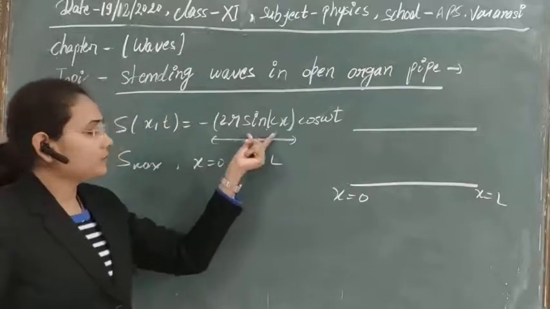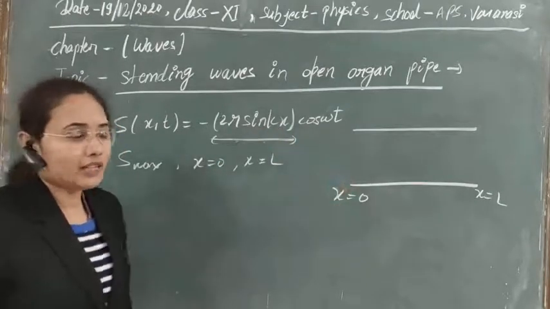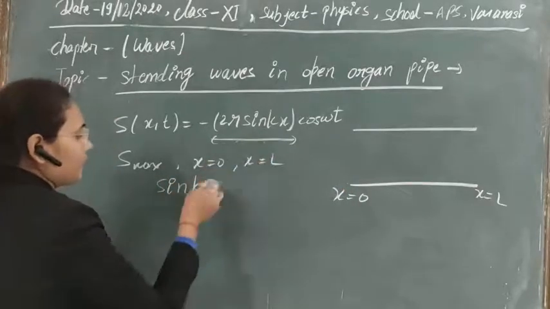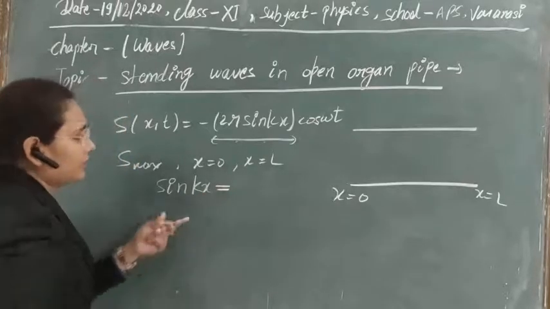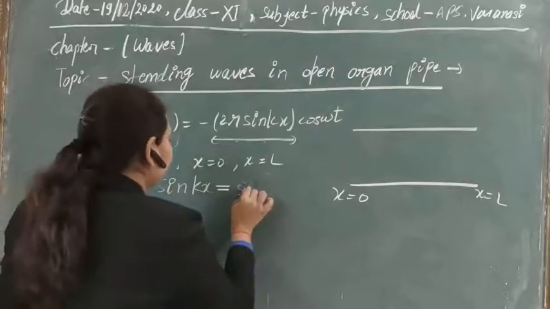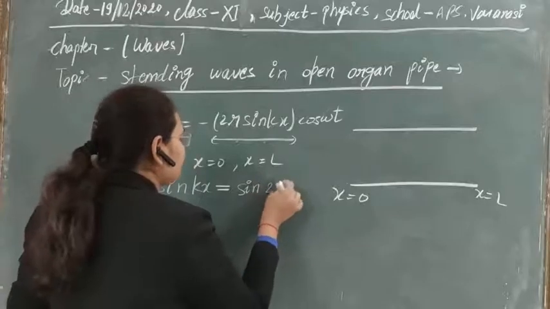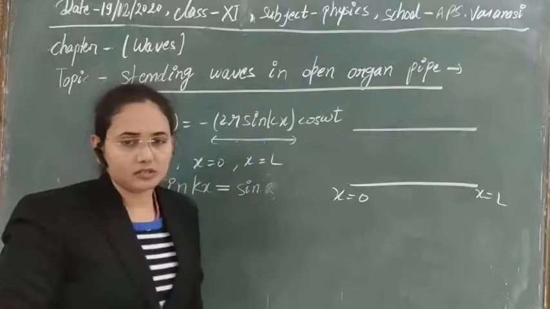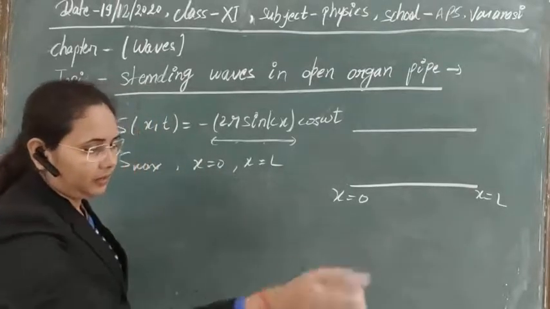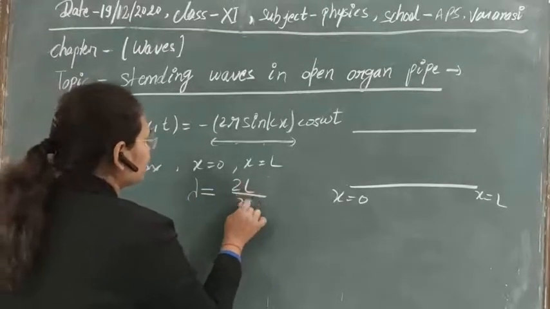So at x equal to 0 you can take it, and at x equal to L, then with the help of that we can derive the formula, and you can write sin 2 pi here. So directly let's take that and solve it. Then the lambda obtained here is equal to 2L by N.